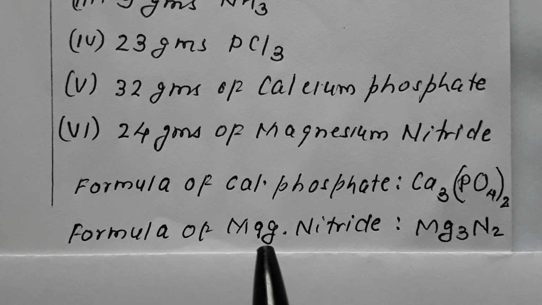Using these, try to calculate the number of electrons present in the given substances. You have been given 6 problems. Just try to find out the number of electrons present in them.